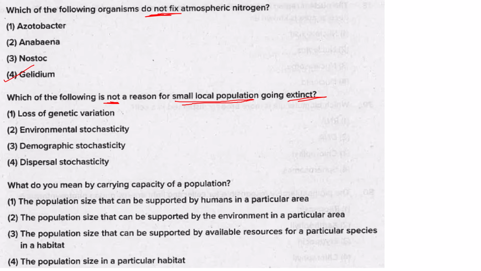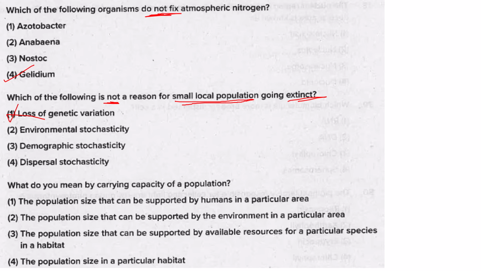Now which of the following is not a reason for local population going extinct? Loss of genetic variation. Yes, that can cause the small local population going extinct, because genetic variation is required for evolution to happen.